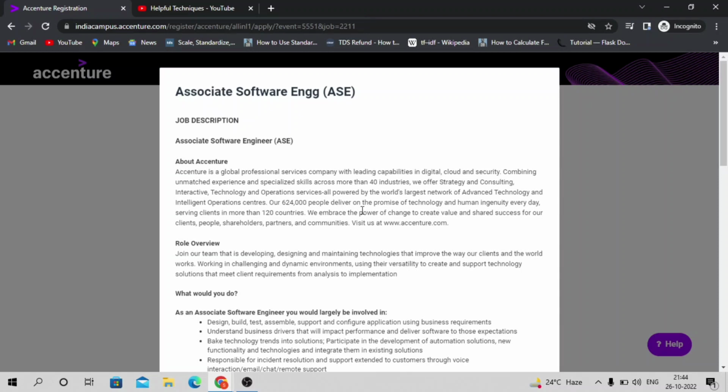That means candidates with below 1 year of experience can apply, because if you complete 1 year of experience, you will not be an entry level or trainee level candidate anymore. You will be a senior or permanent one, right? So they are hiring especially for the entry level or trainee position.